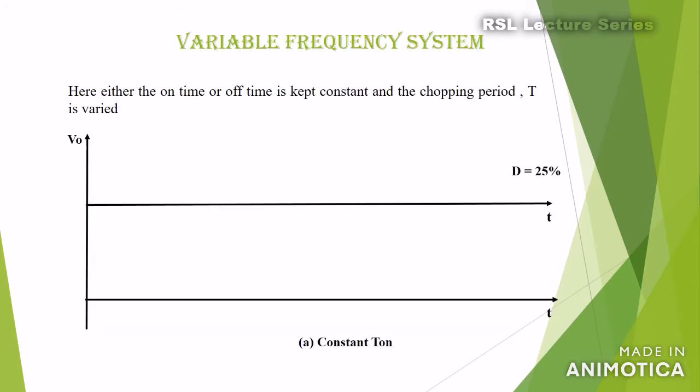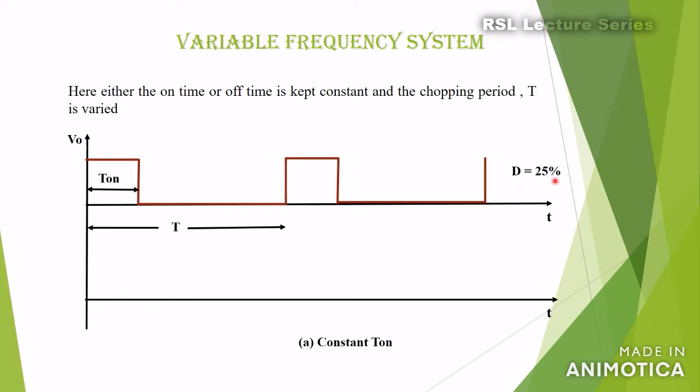Next we'll see the variable frequency system. Here the on time or off time is kept constant, whereas the chopping period is varied. First we'll discuss constant T on. In this case the on time is kept constant, whereas the total time period T is varied. In the first case the on time is kept at 25% of the total time period T, and so D will be equal to 25%.